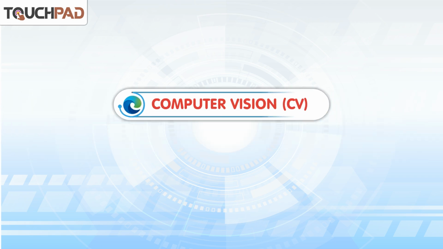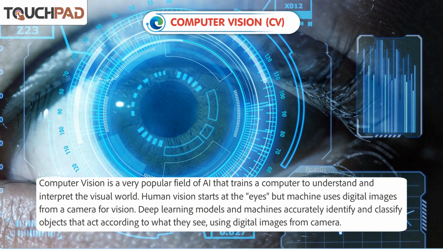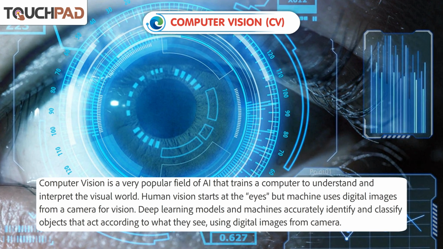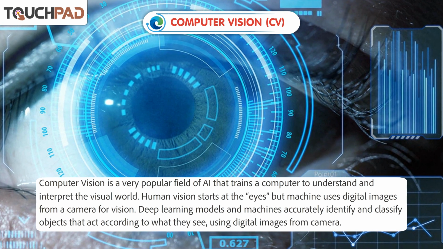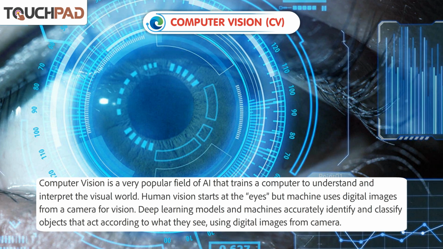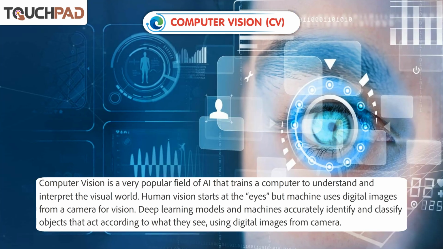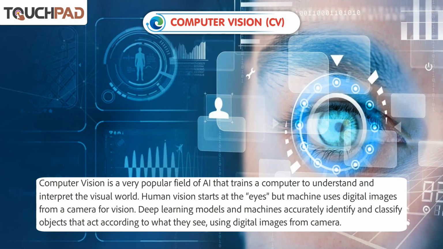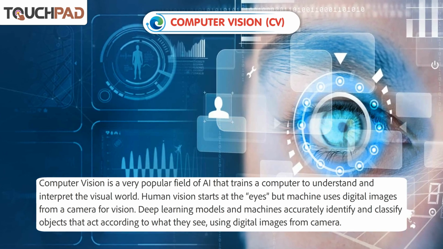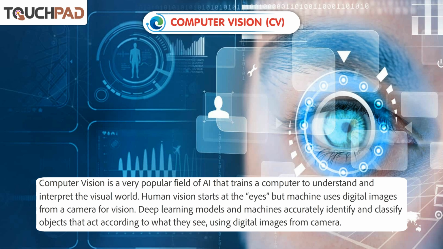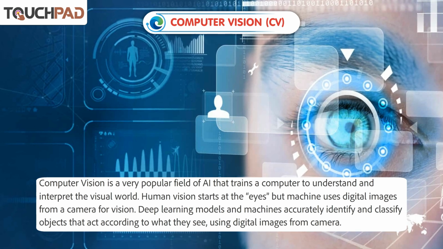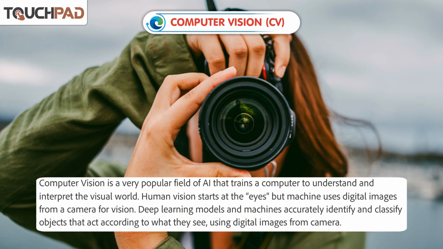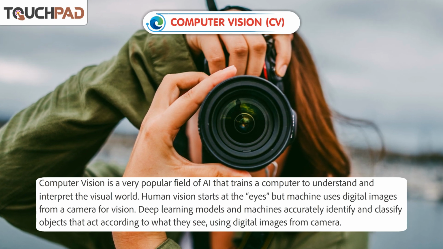Computer vision, CV. Computer vision is a very popular field of AI that trains a computer to understand and interpret the visual world. Human vision starts at the eyes, but machines use digital images from a camera for vision. Deep learning models help machines accurately identify and classify objects and act according to what they see, using digital images from a camera.